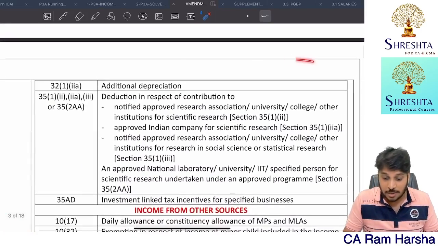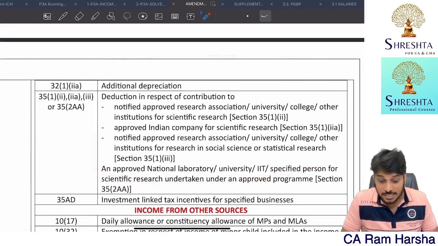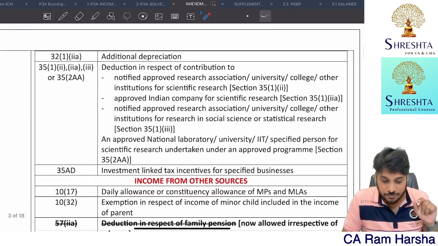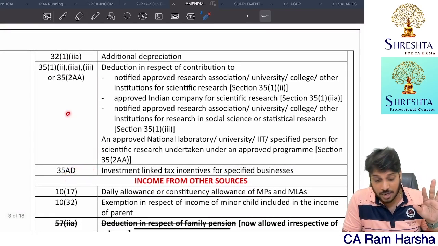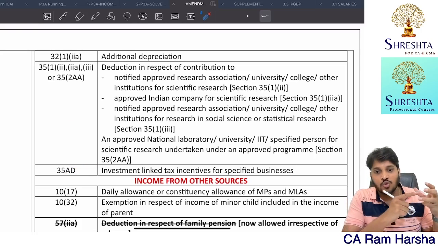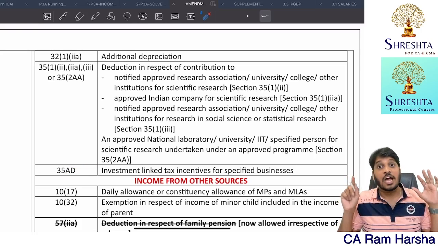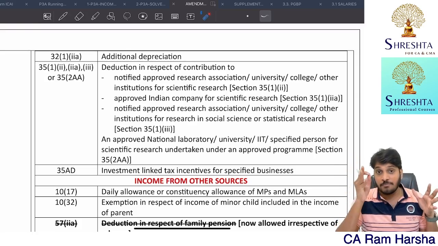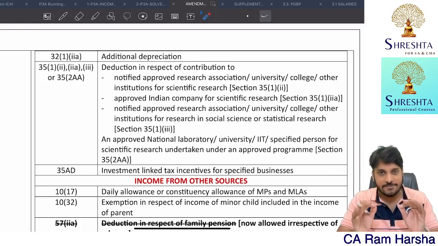In PGBP, if at all any loss is there because of additional depreciation, a depreciation loss, because of 35AD deduction, some loss last year, that loss you cannot carry forward from the year in which you declared income as per the default tax regime.